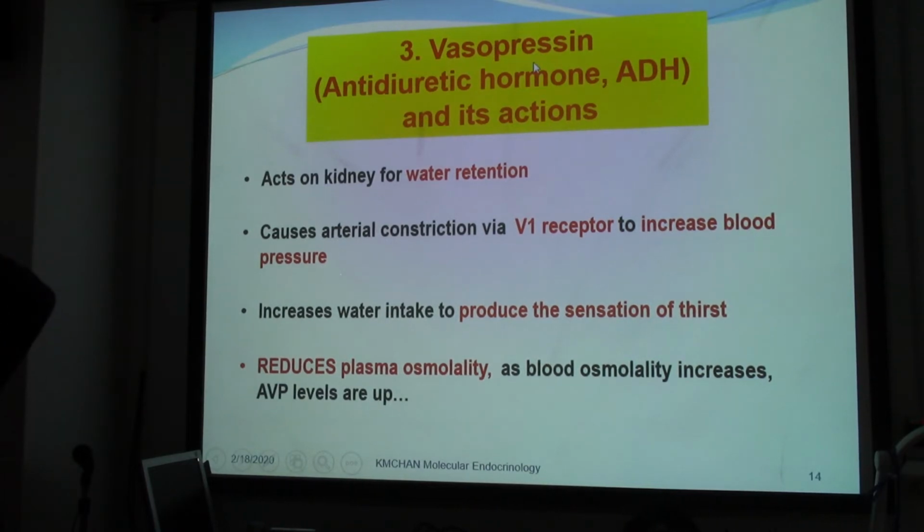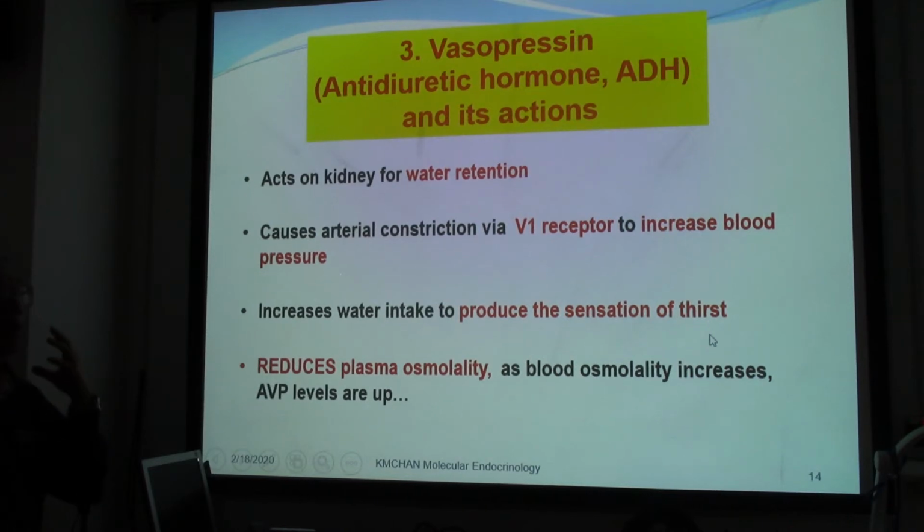And then the action is actually related to the kidney function for water retention. And it would cause arterial constriction, because when this hormone, ADH, acts on the V1 receptor, it will bring about an increase of blood pressure. So it's also known as 加壓素. Increase water intake to produce the sensation of thirst.